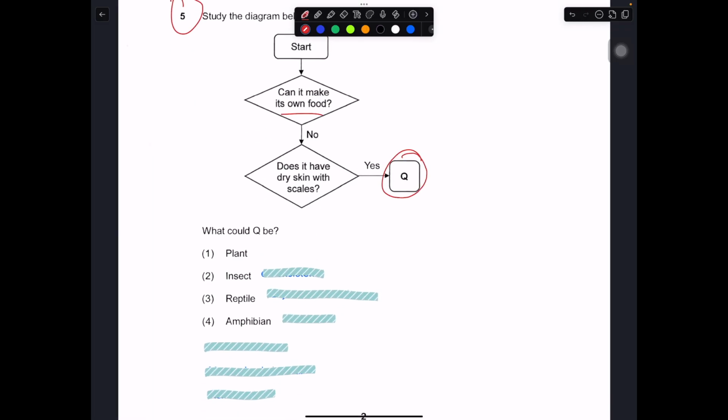Okay, can it make its own food? It cannot. Okay, no. Does it have dry skin with scale? So basically, this question is on body covering. We are asked to choose an animal that has a body covering of dry skin with scale, and what could it be? First, straight away, plant must be out, because only plants can make their own food. If you are not a plant, you cannot make your own food.